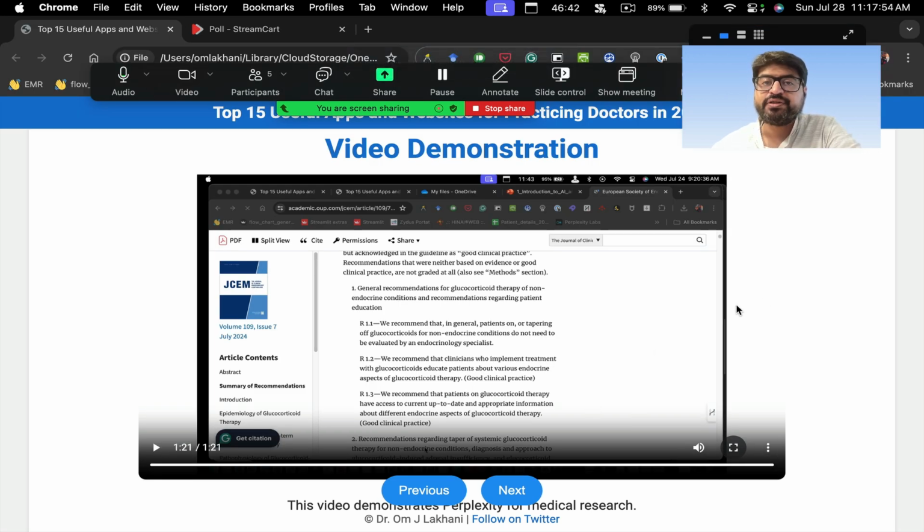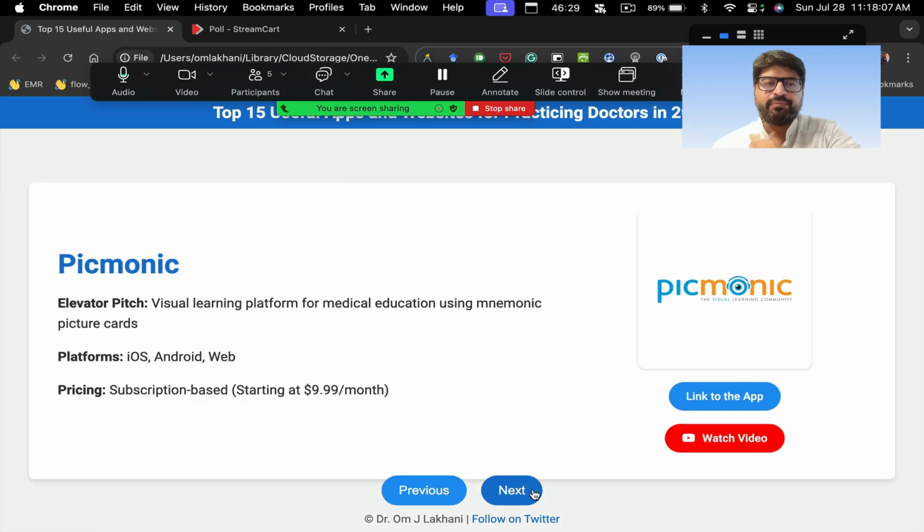So again, for research work, this is something which will help. About 20-30% of you said that you use medical applications for research. If you are doing research, forget PubMed, forget Google Scholar, forget other things. All you need to do is to use Perplexity, and with Perplexity, that completely solves your research problem.